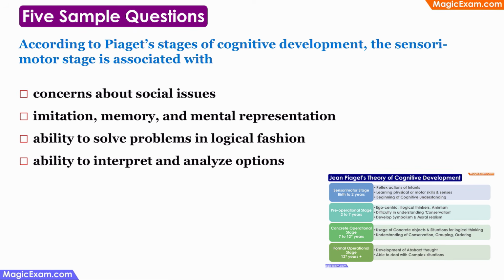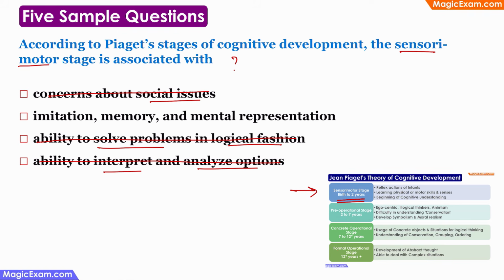According to Piaget's stages of cognitive development, the sensorimotor stage is associated with which of the following? Now, the sensorimotor stage is the first stage, from 0 to 2 years. At this stage, are children thinking about social issues? No. Do children have the ability to solve problems in a logical fashion? No. And do children have the ability to interpret and analyze options? No, because we are talking about a child who is less than 2 years old.